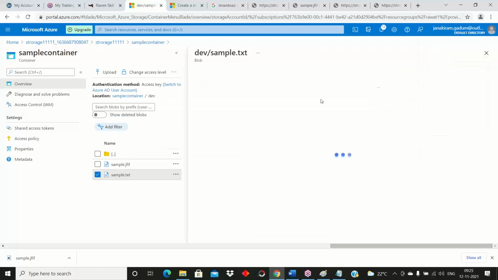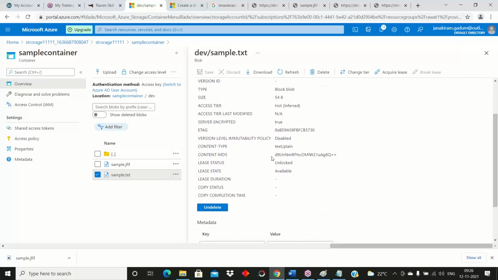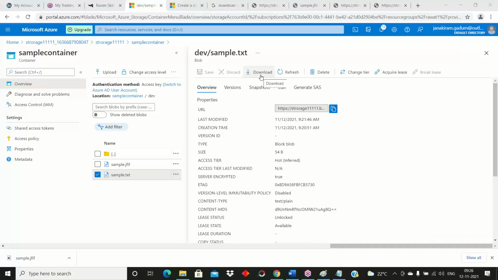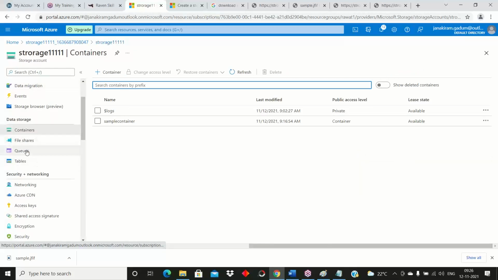Properties: here you can see the entire property settings. Last modified, creation time, version, type, what kind of data we are using. Everything you can see. If you want to delete it, or if you want to download this data, you can download. This is the container level service. We have four services: blob, file service, queue service and table service.